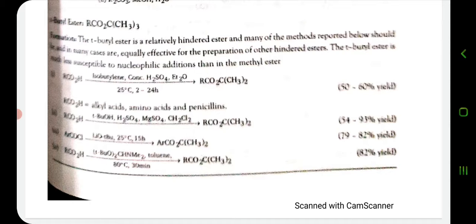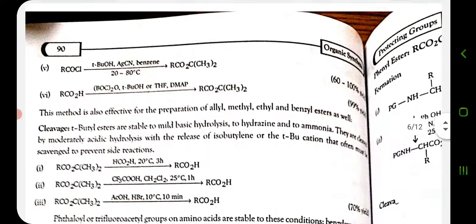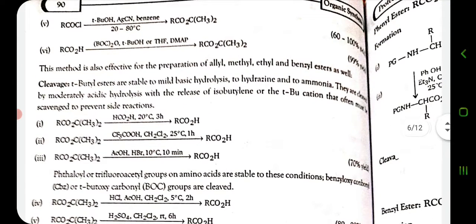So tertiary butyl esters are prepared. They can easily be deprotected, and this method is also effective for the preparation of allyl, methyl, ethyl and benzyl esters as well.